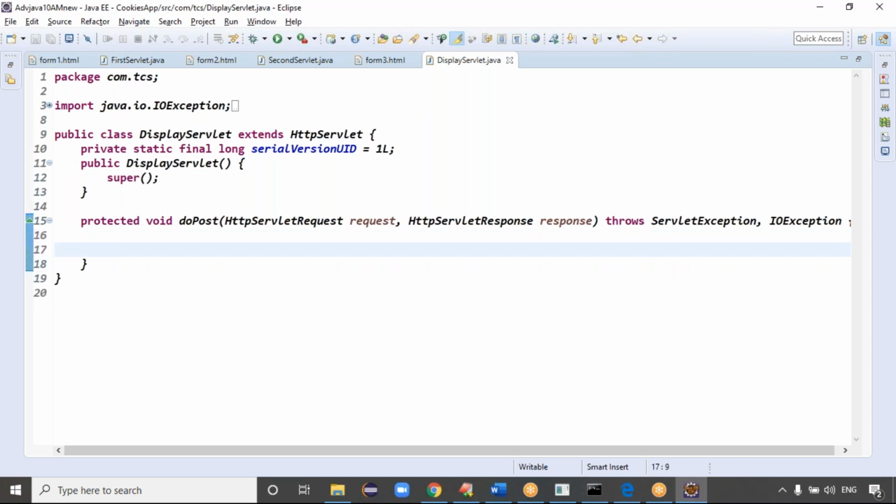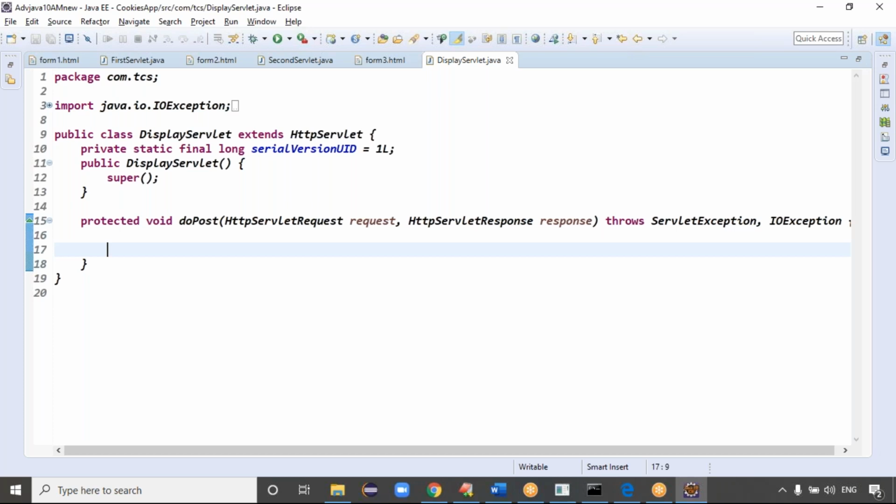Guys, when you are filling the form 2, form 1 details or cookies are there in your browser, like 2 details. And when you are filling the form 3, form 1 and form 2 cookies are there in your browser, right? It means when you are filling the form 3, in total you have the 2 request details. Then how many cookies are there? 4 cookies, right?